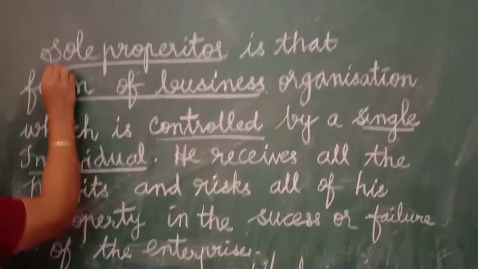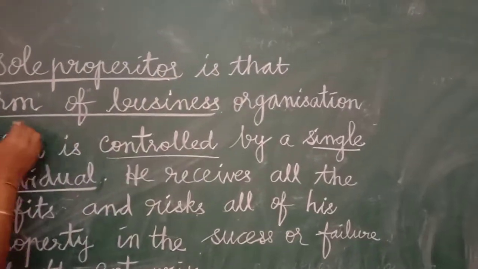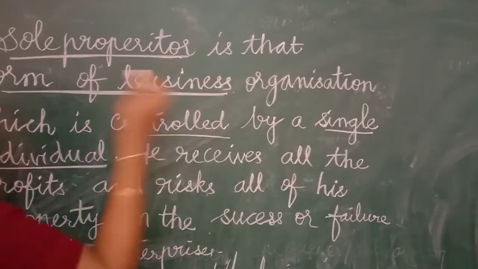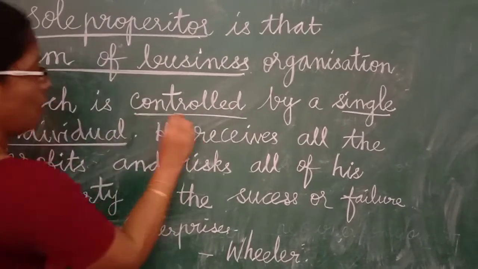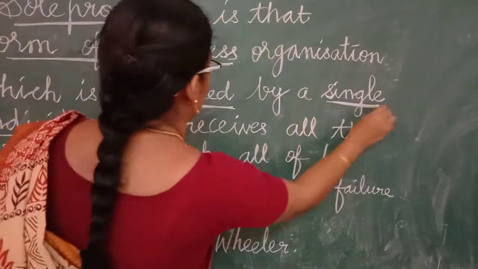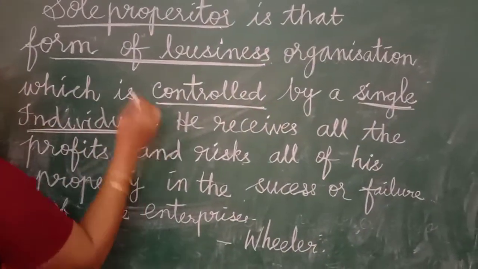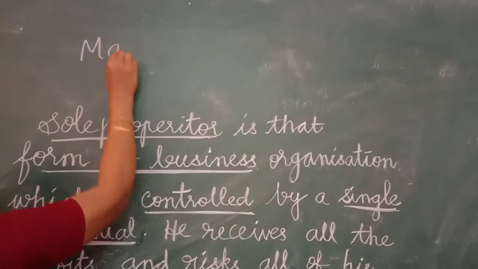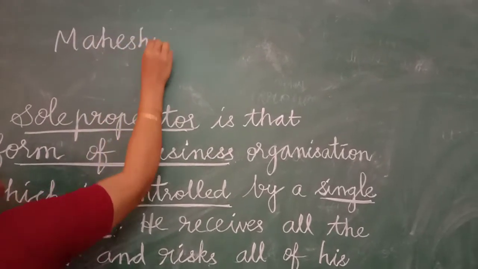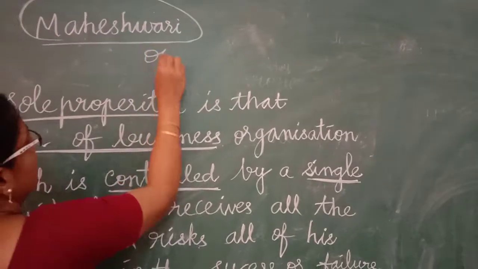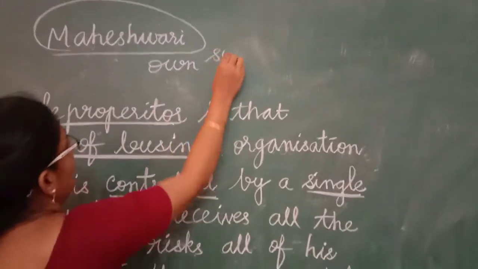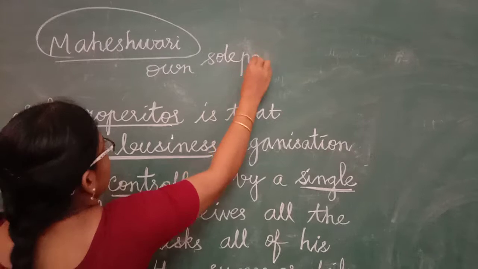Sole proprietor is that form of business organization which is controlled by a single individual. Who is controlling? In the example I said, Maheshwari alone is controlling. She is the owner of the business. So this business form is called sole proprietor.